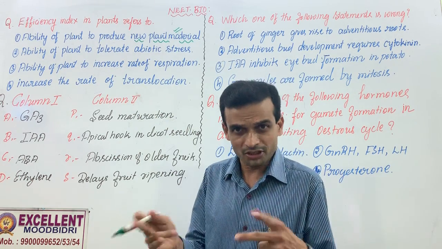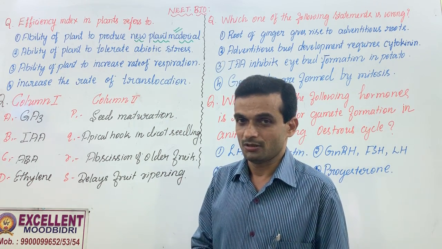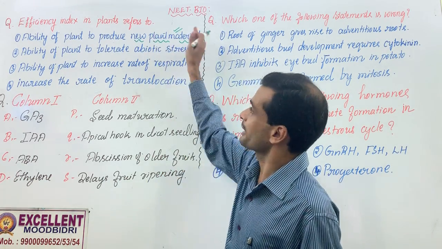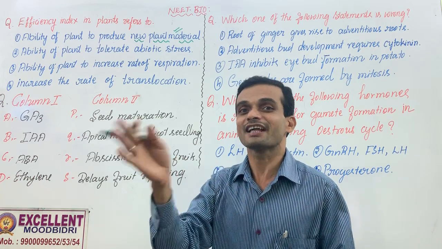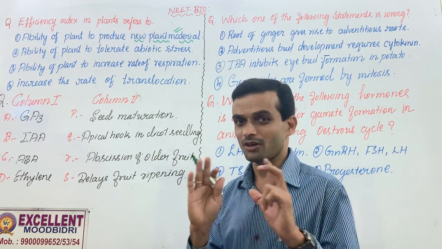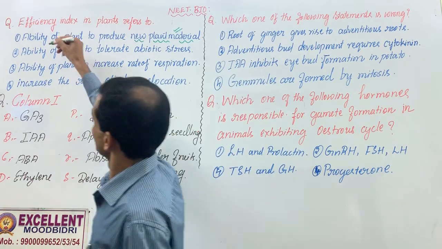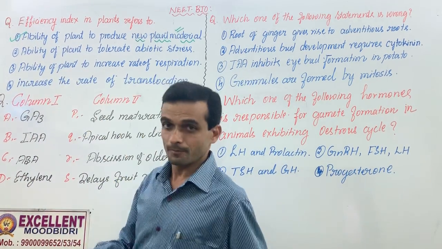But growth involves both catabolism and anabolism. What is important is rate of biosynthesis of organic matter should be higher than catabolism. Overall yield will increase. That is only efficiency index. Yes, the correct answer is this one.